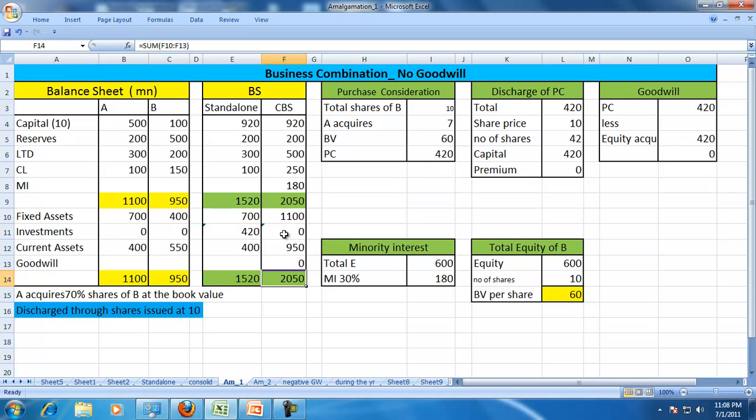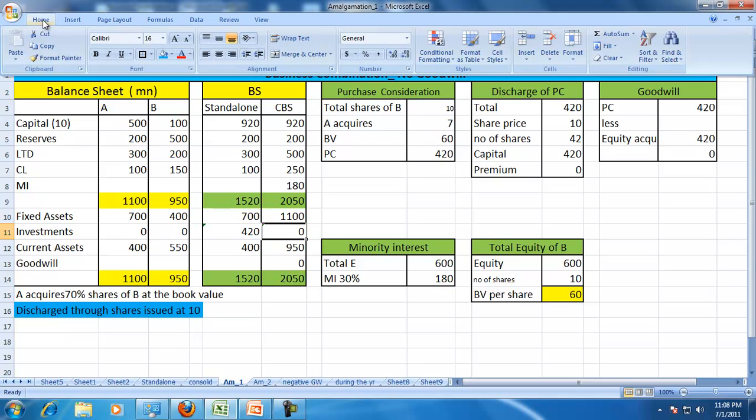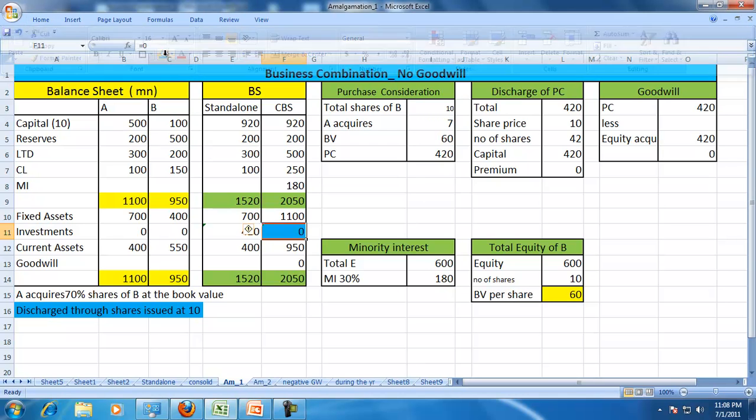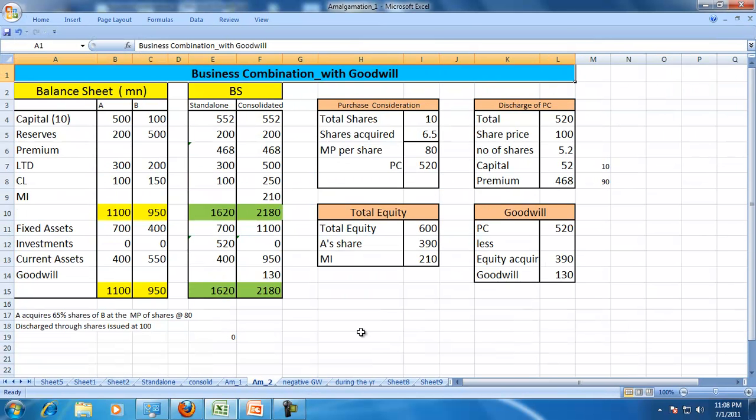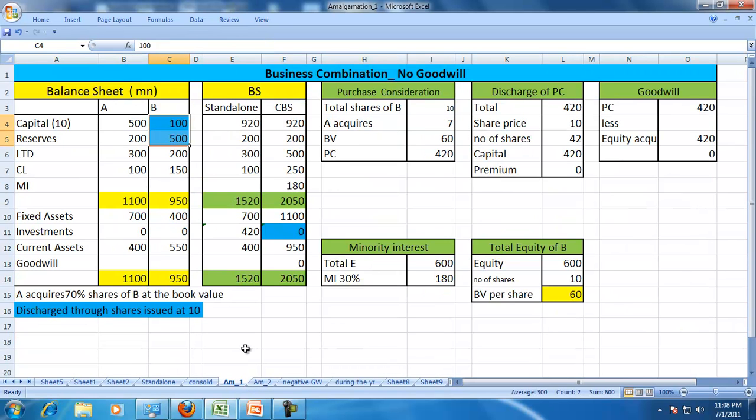But observe that in a consolidated balance sheet the investments will not appear. Similarly, the capital and the reserves of B are not consolidated, because instead of showing the investments and the capital and reserves, the assets and liabilities of B are shown.